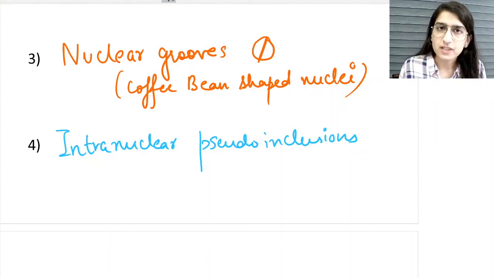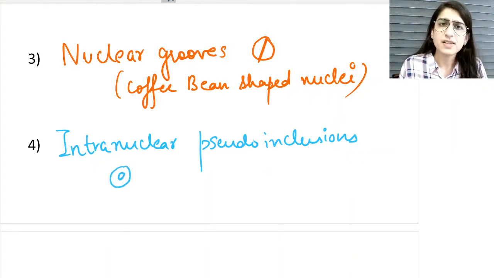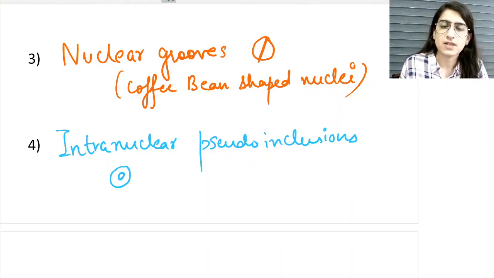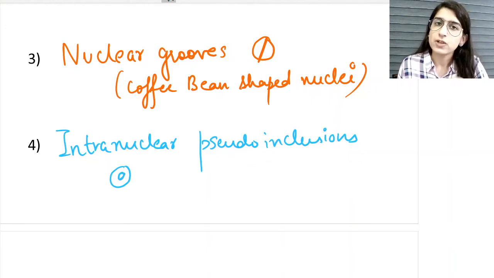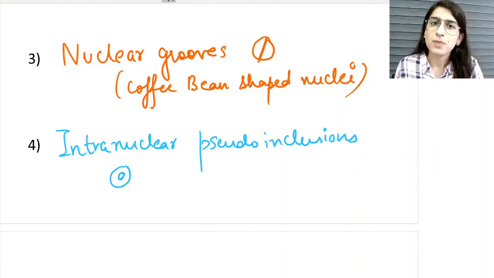While sectioning the tissue, we produce this artifact. Sometimes the cytoplasm itself is dragged inside the nucleus, and it gives rise to intranuclear cytoplasmic pseudo inclusions, hence the name. Intranuclear means inside the nucleus, and cytoplasm is dragged inside it, so it is an artifactual finding.